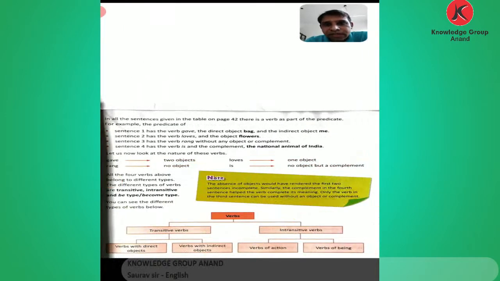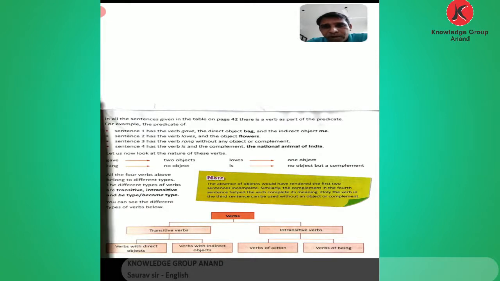Now the verbs are gave, loves, rang, and is. I told you what direct and indirect objects are and how we find them. The indirect object is always a receiver, a noun or pronoun, and the thing is the direct object.